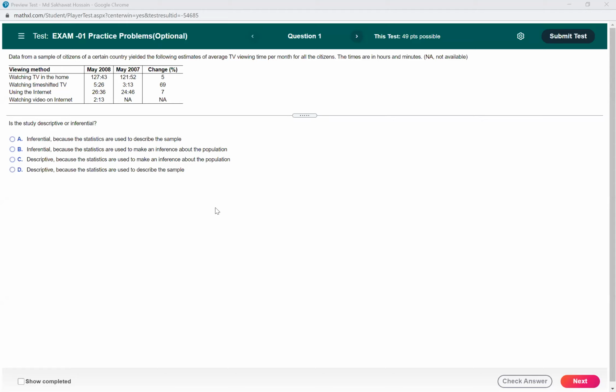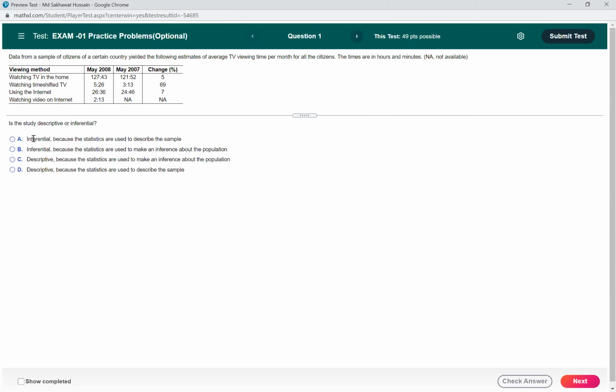Okay, the times are in hours and minutes. So here we have watching TV in the home. So this is about all the citizens, but they have this information based on the sample. So that means they are making inference. So is the study descriptive or inferential? Since they are making inference based on the sample, they are talking about all citizens, that means the population. So this is obviously inferential statistics.